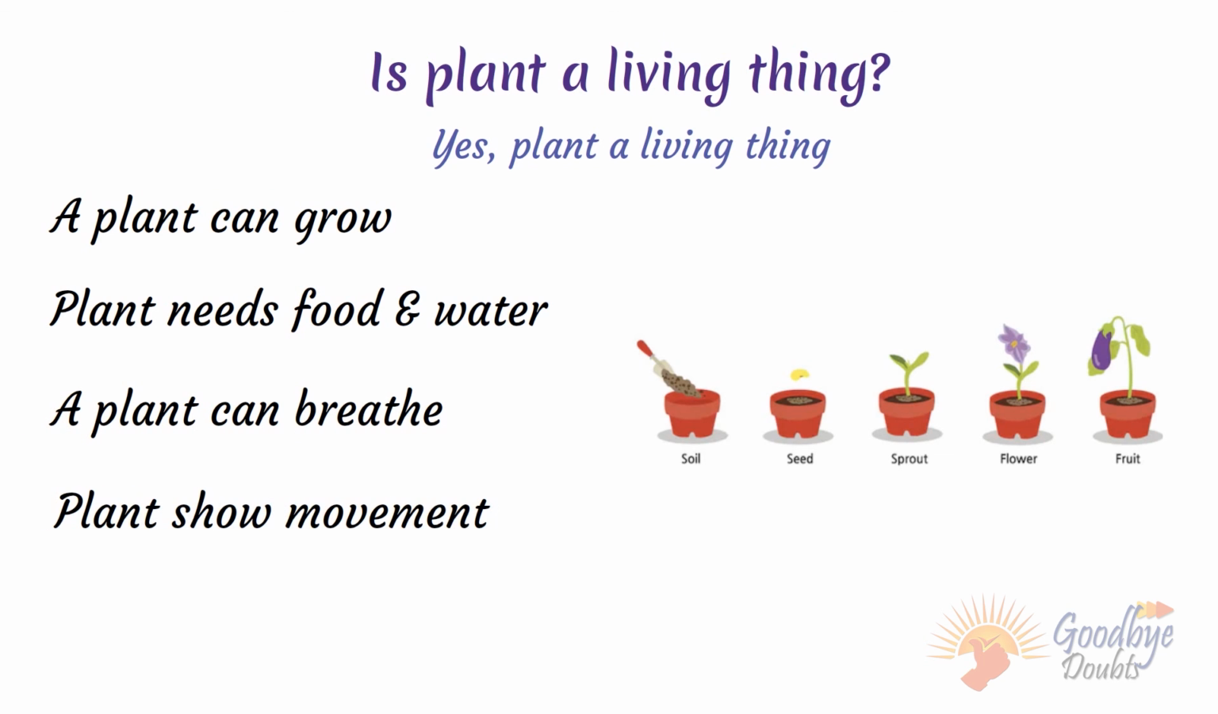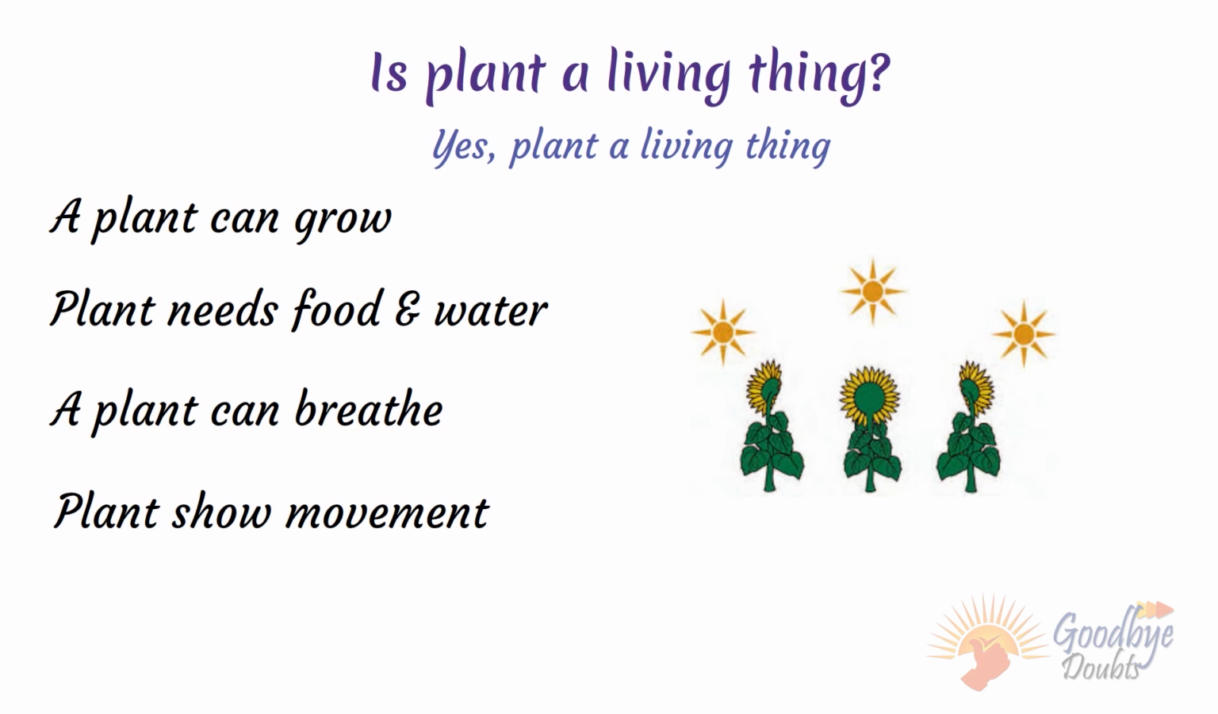We know that plants cannot move from one place to another on their own, but plants do show their movement. They move only their parts. Examples: the leaves of the touch-me-not plant close when touched. Sunflower follows the direction of the sun. The sunflower always turns toward the sun.